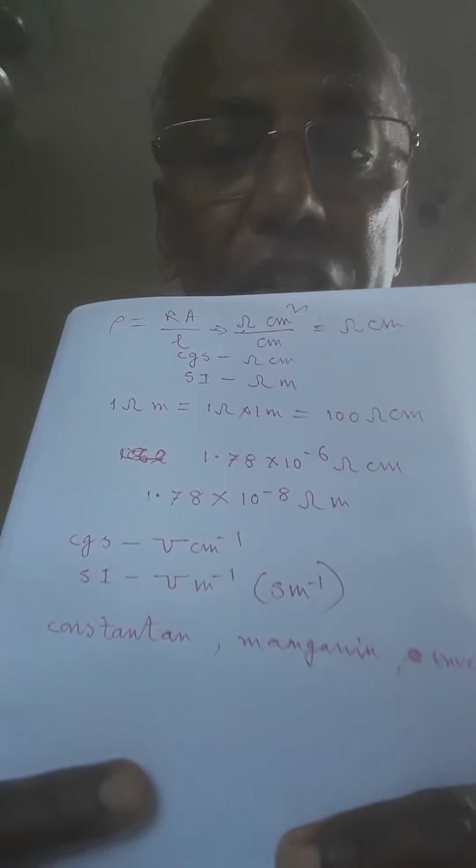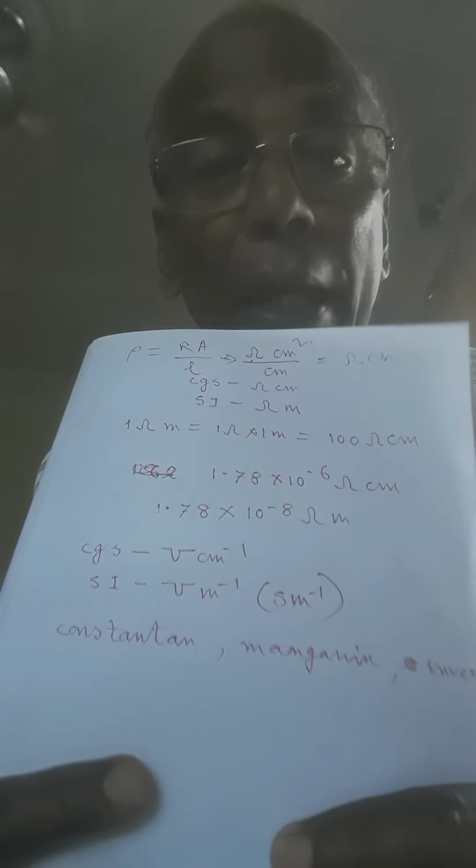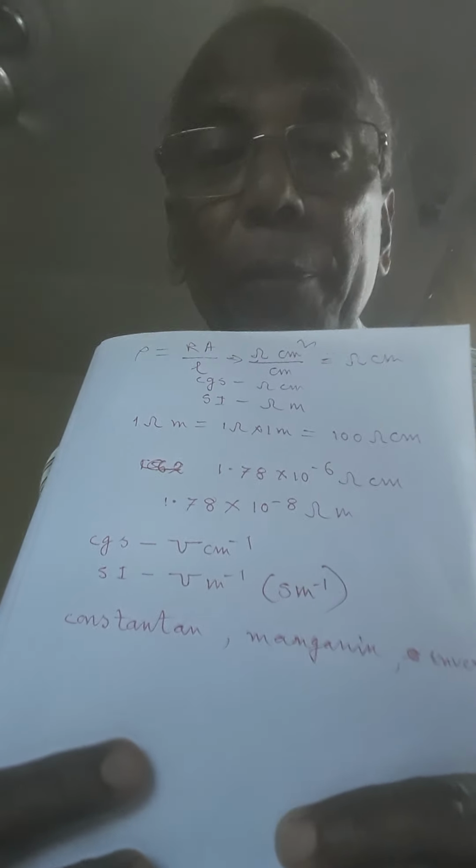Again, resistance of some conductors like constantan, manganin, invar, etc. I wrote it here. Constantan, manganin, invar, etc. resistance practically remains unaltered with the variation of temperature.